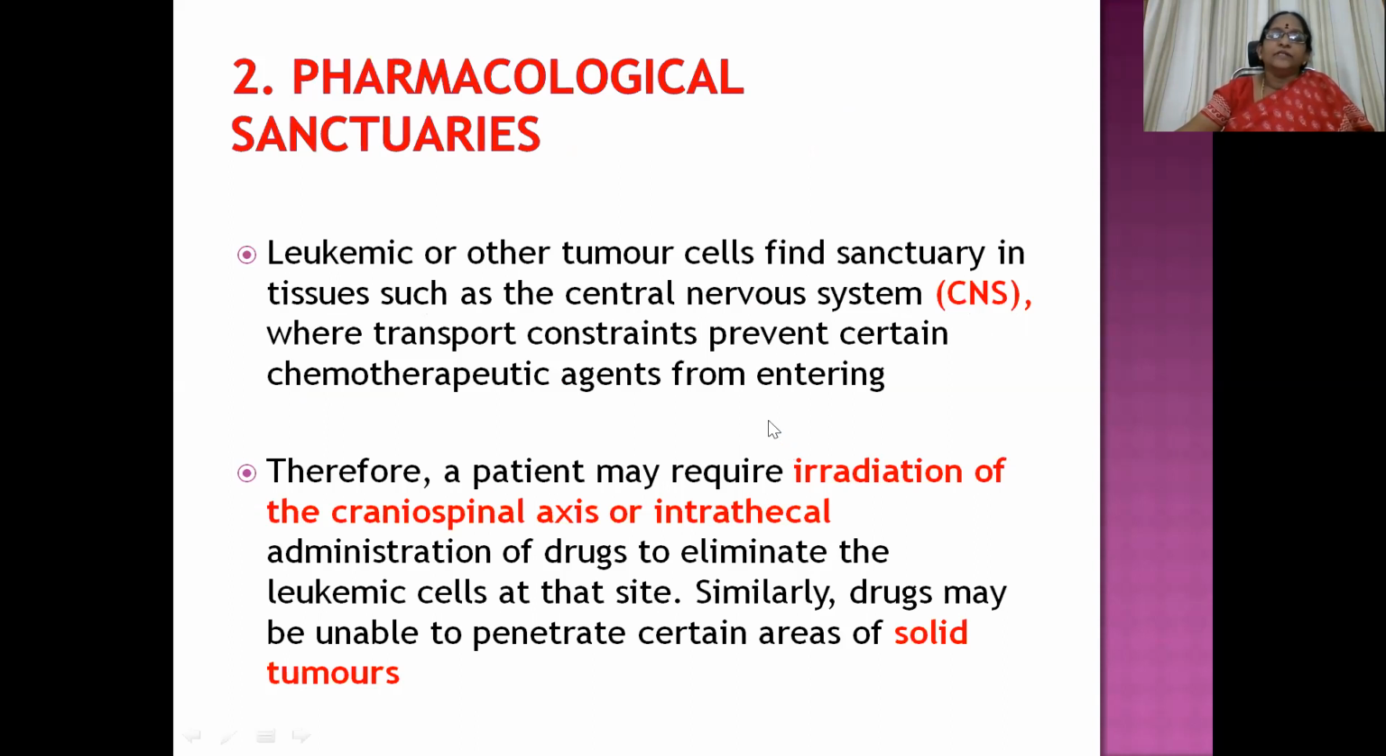Leukemic or other tumor cells find sanctuary in tissues such as the central nervous system, where transport constraints prevent certain chemotherapeutic agents from entering. So they want to get secluded in some areas where the cytotoxic drugs will not enter. It's kind of a defense mechanism of the cancer cells.